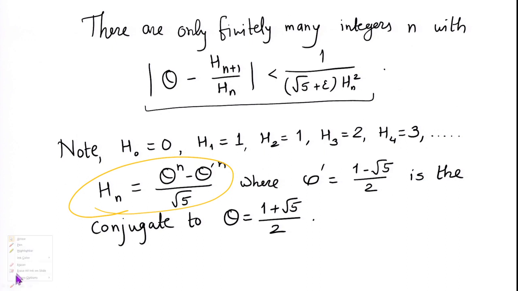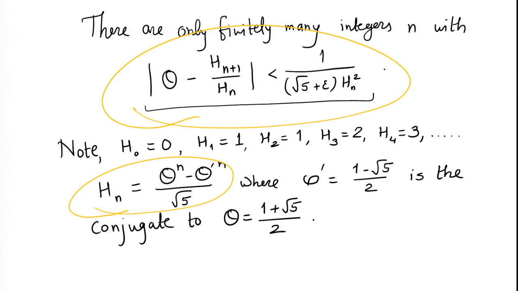Hence, this inequality has only finitely many solutions, and this is true for any epsilon. We had not chosen any special epsilon, we just chose epsilon to be bigger than 0, and therefore we have that the theorem of Hurwitz is possible only for root 5. We cannot make it root 5 plus epsilon for whatever small positive epsilon that you may want to choose. With this, we come to the end of our course.